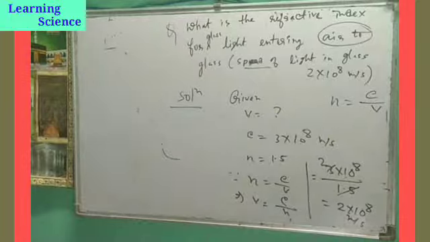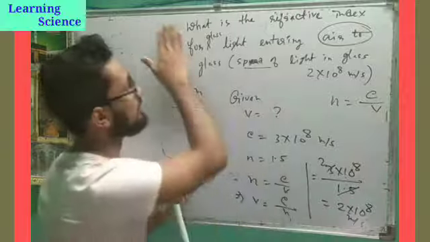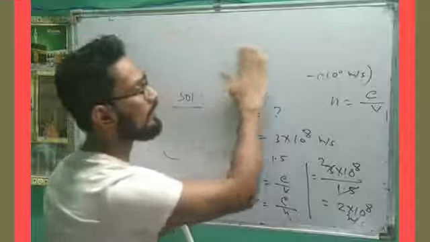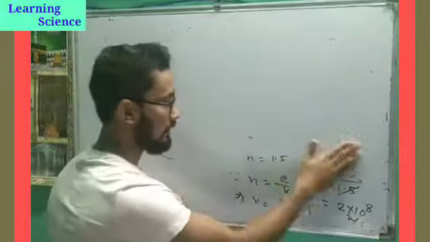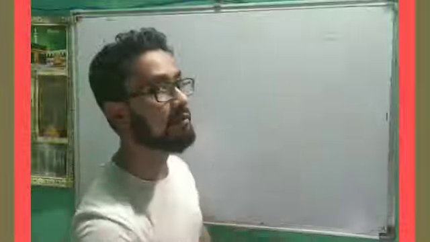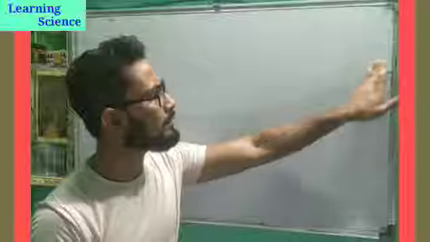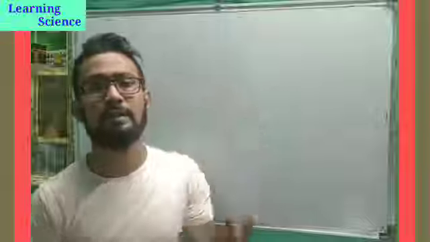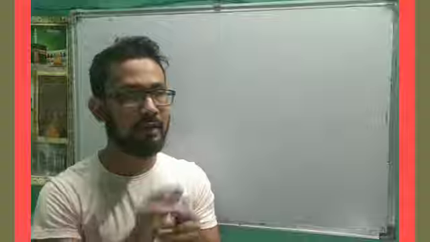Note down this. Then the next question is, if somebody asks you, refractive index depends on what? The refractive index does not depend on the angle of incidence. Then what are the things on which refractive index depends? This kind of question is not very important for class 10, but for upper classes it is very important. But if somebody may ask, on what things does refractive index depend? We know that everything is dependent on something. So refractive index usually depends on two things.